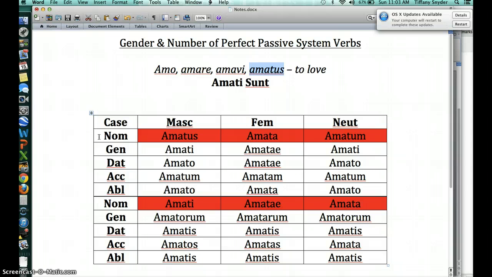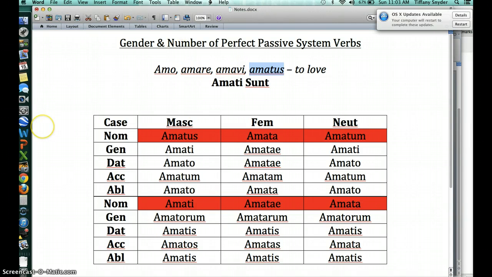But I'm going to say that one more time. This is the most important part of what we're trying to do today, and this is the fact that gives us a reason to have this video. Perfect passive system verbs, such as amati sunt, must match their subject in gender and number.